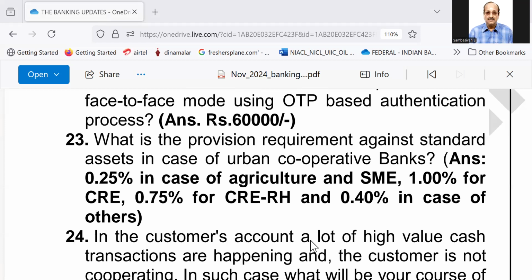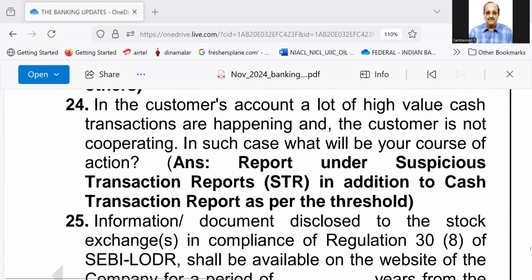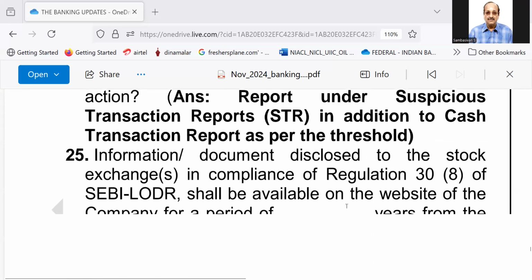0.25% in case of agriculture and SME, 1% for CRE, then 0.75% for CRE-RH, and 0.40% for others. Number 24, in the customer's account, a lot of high value cash transactions are happening and the customer is not cooperating. In such a case, what will be your course of action? Answer, report under suspicious transaction reports in addition to cash transaction report as per the threshold.